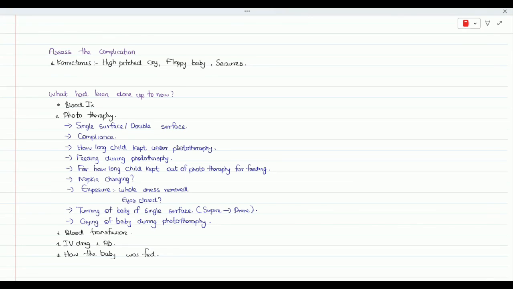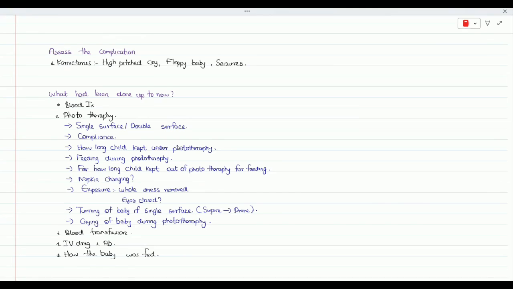So what are the symptoms you will be seeing? High-pitched cry, floppy baby, seizures. But you won't be seeing a patient with kernicterus in a long case. So no need to worry. This again, sometimes you may need in the discussion, they may ask, or in the MCQ you may see.